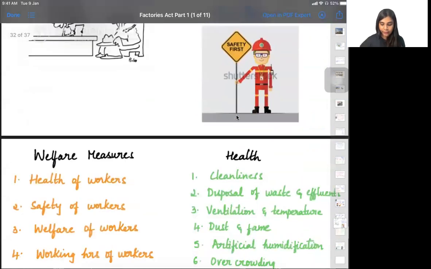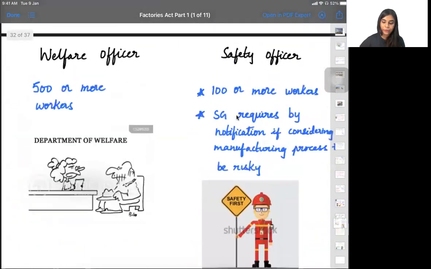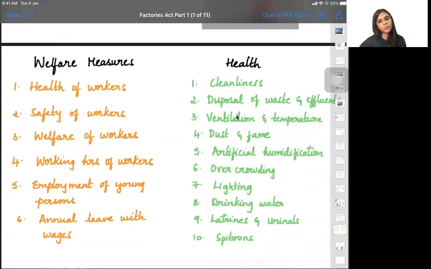So moving ahead, we are going to talk about a lot of welfare measures. Basically, this welfare officer is responsible for welfare measures. Safety officer is responsible for safety measures. Now, the welfare measures that we are going to talk about in this chapter are all these six. We're going to do them in detail. We are also going to talk about what are the health measures that a factory has to do. So these are all the details of the health measures that a factory needs to have. We'll discuss these health measures and welfare measures in the next video, and we will stop this here.